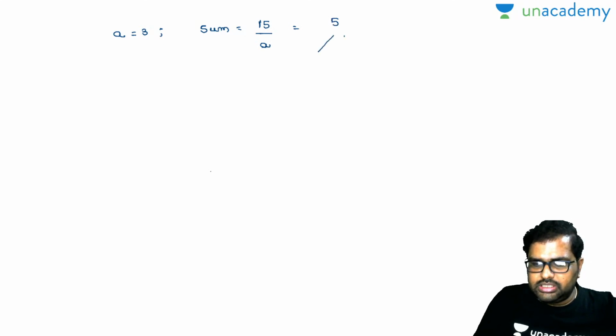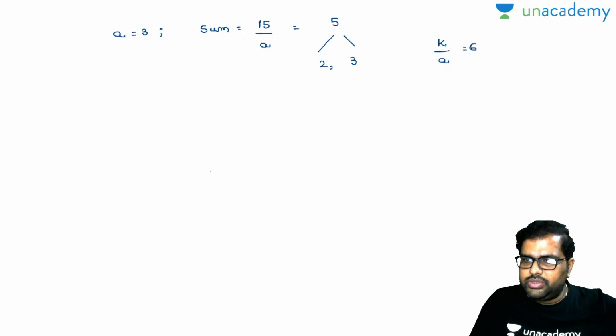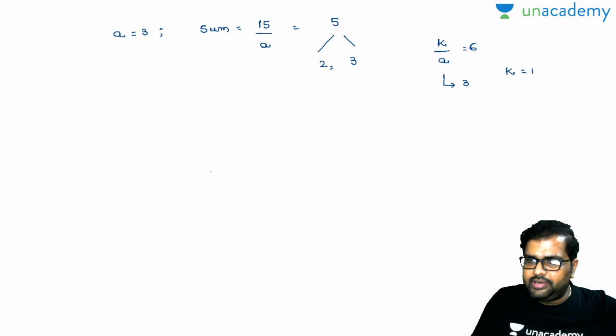And there is only one chance: you can break it down into 2 comma 3 only. So the product of roots, k by a, is equal to 6, and your a value is equal to 3. So my k value is equal to 18.